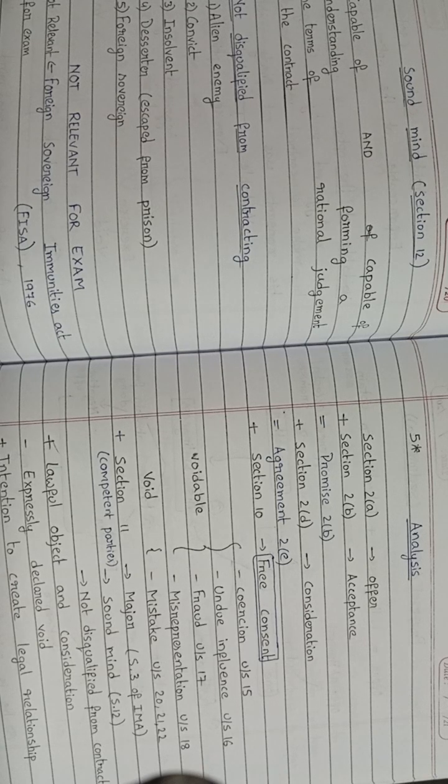That is absolute terms. For example, offerer has to tell the exact price. He should not say, I will sell you this product for 10,000 or 12,000. He should say the exact amount. And the next one is unconditional. Offer should not be